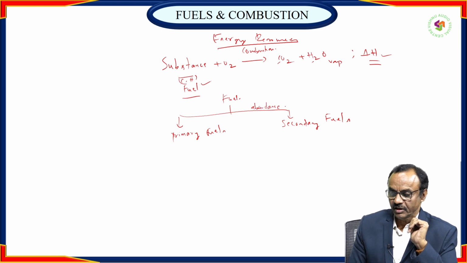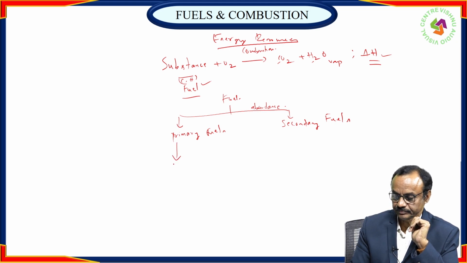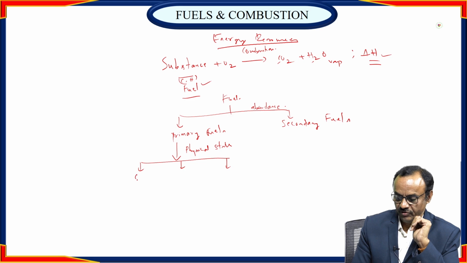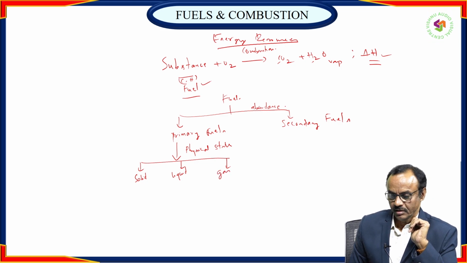Further, based on their physical state, primary fuels are classified into three: solid fuels, liquid fuels, and gas fuels. Right?